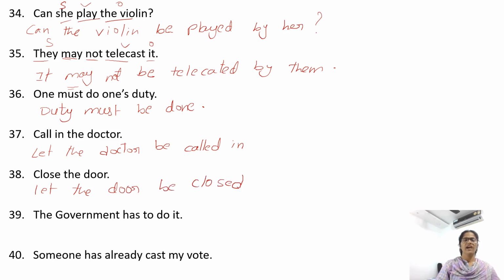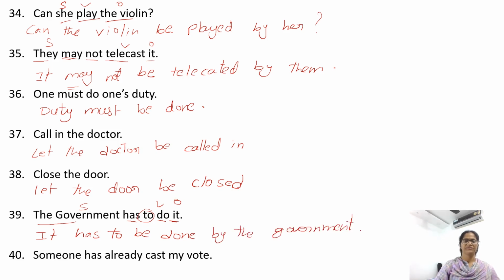The government has to do it. Do is the verb, the government is the subject, it is the object. It has, we have to, write it down. It has to, and after to comes be. It has to be done by the government.